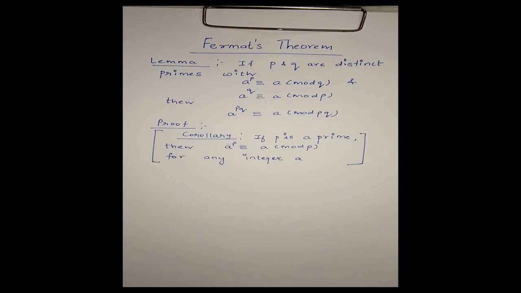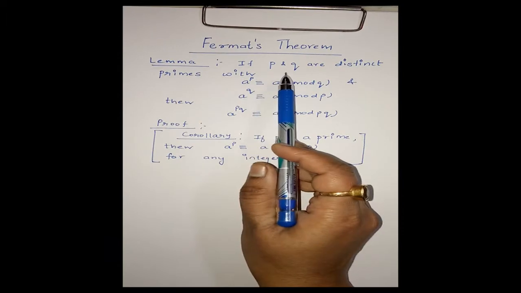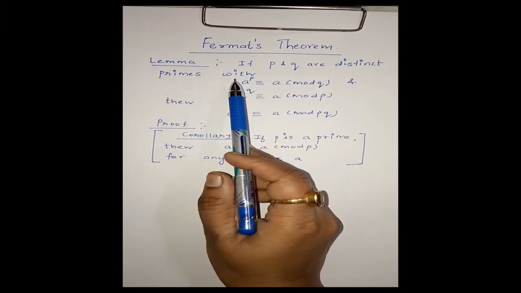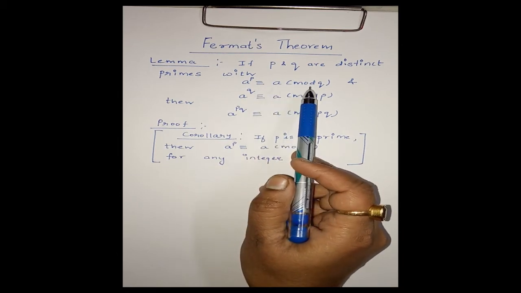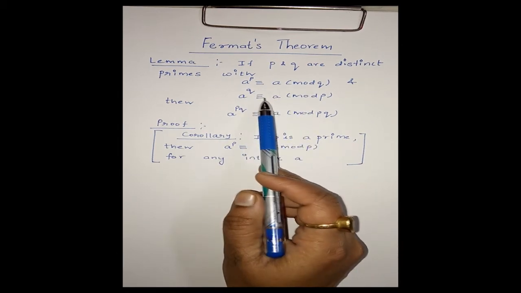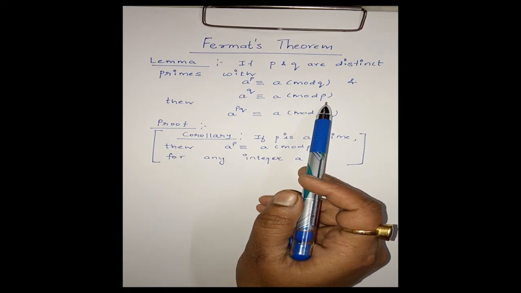Hello friends, in this video I'm going to discuss one more result which can be proved by using Fermat's theorem. Let us come to the statement of the result first. If P and Q are distinct primes with A power P congruent to A modulo Q and A power Q congruent to A modulo P.